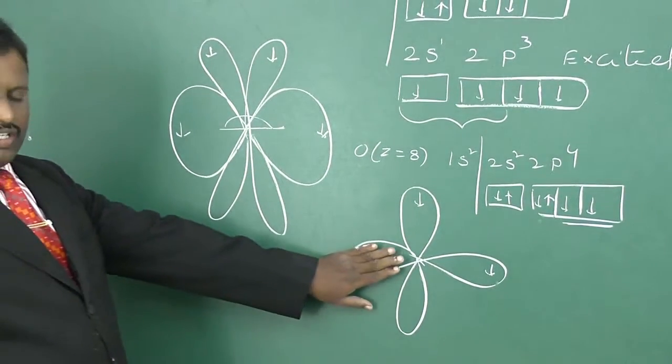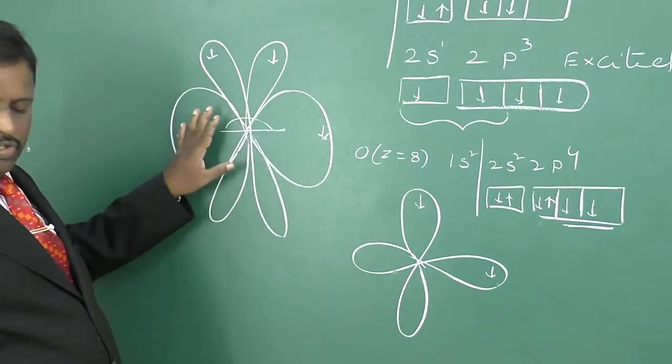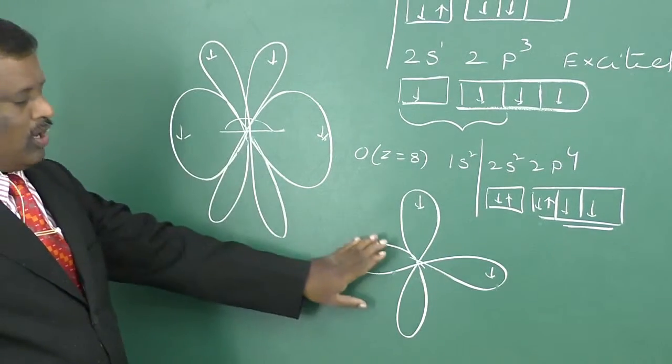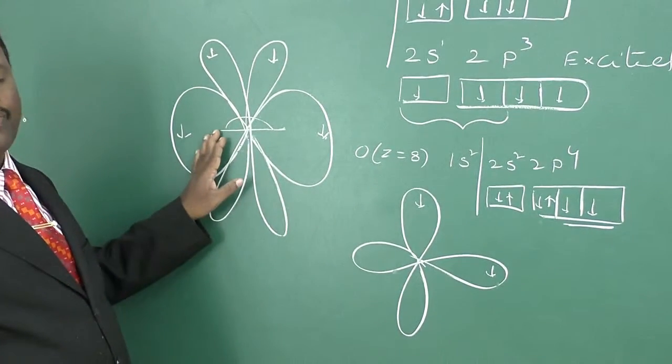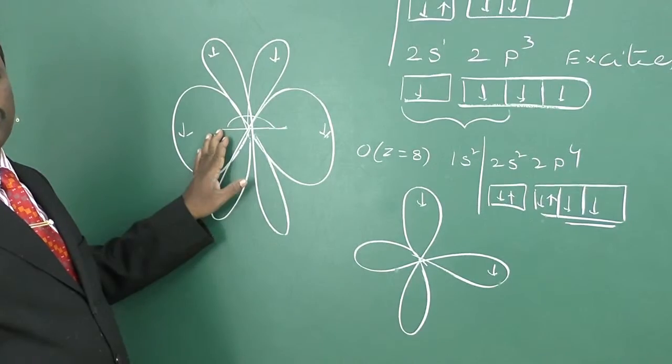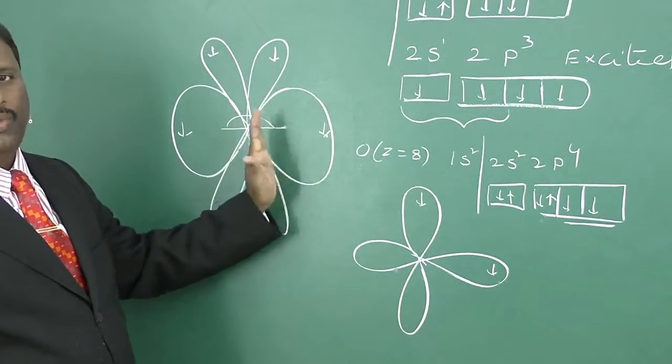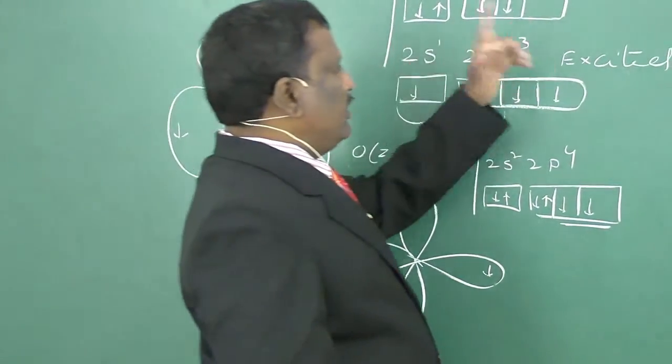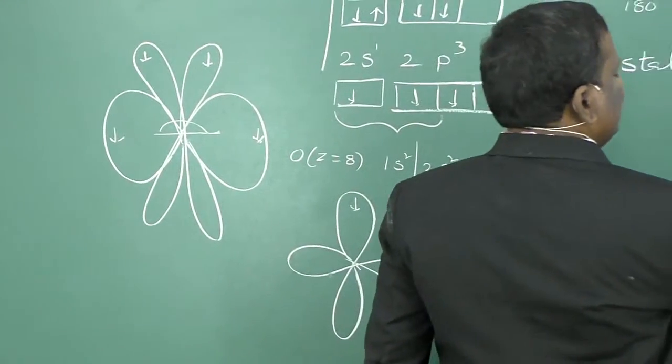This is the position of the oxygen atom and this is the position of the carbon atom. We have 2 oxygen atoms and 1 carbon atom in the CO2 molecule. Now let us see how the molecule is forming. Now in the CO2 molecule, carbon is in sp hybridization